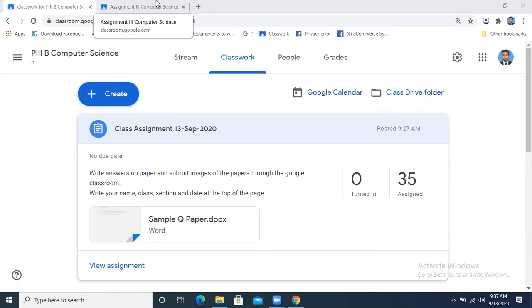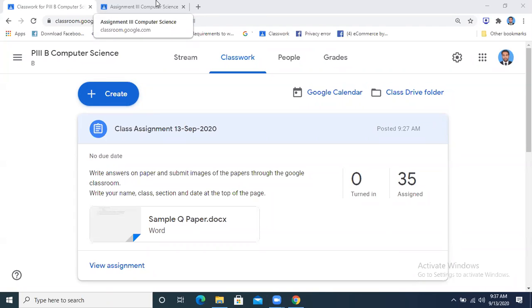Sir, can we just write in the mobile and send you? How will you write in the mobile? Sir, in the assignment you sent, I can write it there because it's in Word. No, how will you write in the mobile? First, let me know about it.